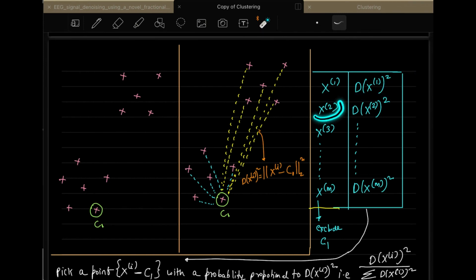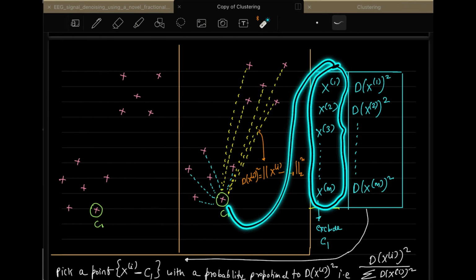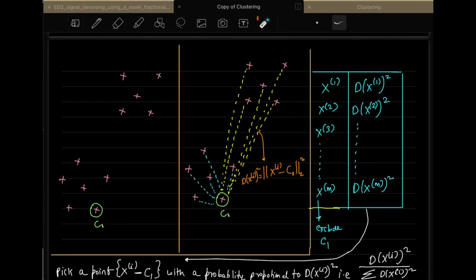For x2, you record dx2 square, and similarly for x3 and up to xm you record dxm square. Note, you have to exclude the centroid C1, because the distance between C1 and itself will be 0, so there is no point in putting that. So in these data points, you have to exclude this particular C1.